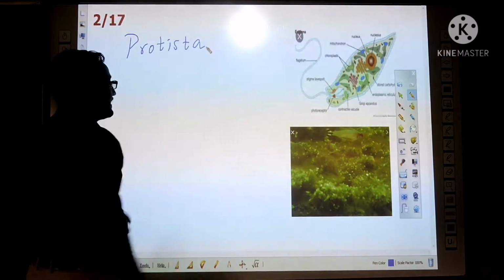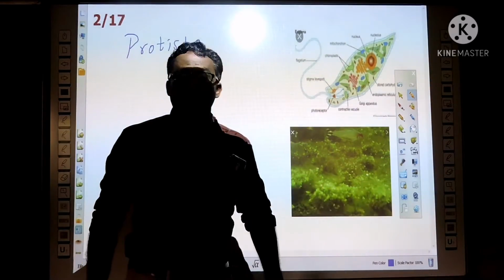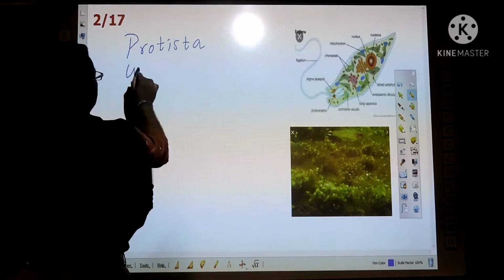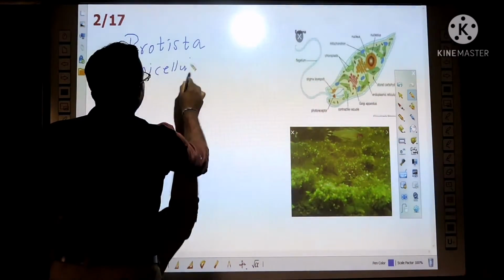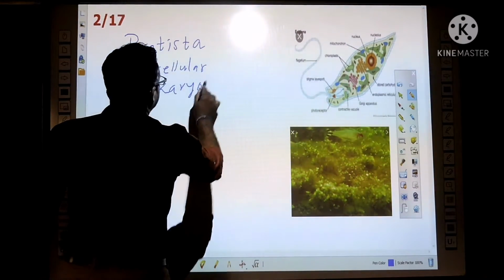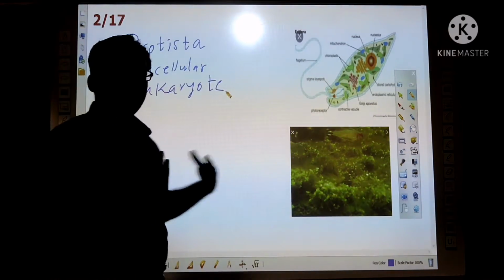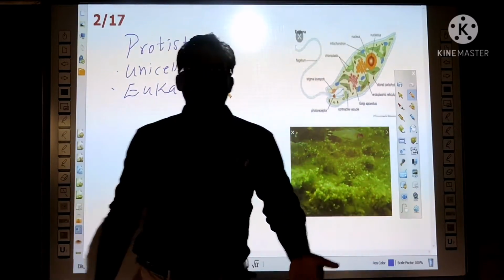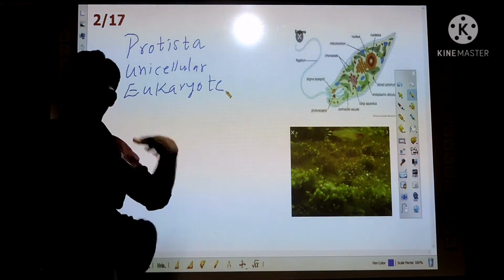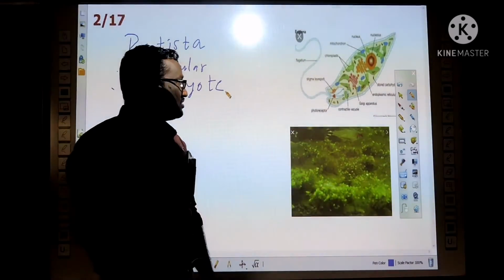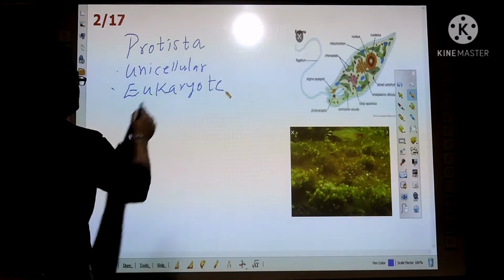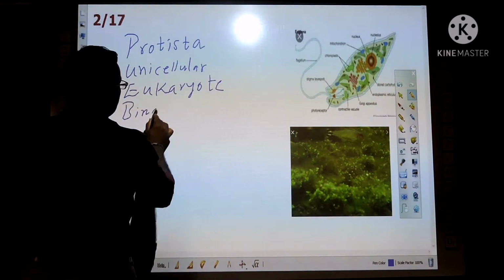The second kingdom is Protista. Whittaker kept all unicellular eukaryotes in the Protista group. In Monera also they are unicellular, but they are prokaryotes. He kept the eukaryotic unicellular organisms in Protista, but some are multicellular also. In reproduction, here also you can see binary fission.